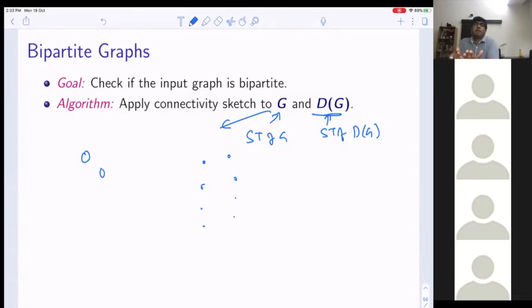If both of them go to different components, then I add both edges. If only one goes to a different component, then I add just one edge. If both of them create a cycle, then I delete both edges. Is that clear? So on the fly, given an edge of G, I can also construct a spanning tree of DG. Is this clear?